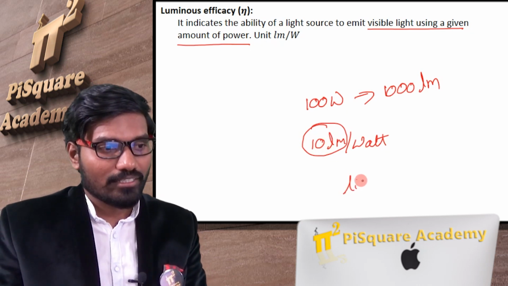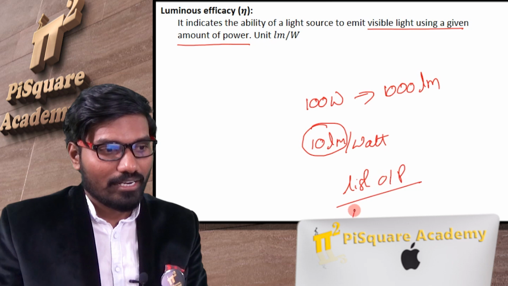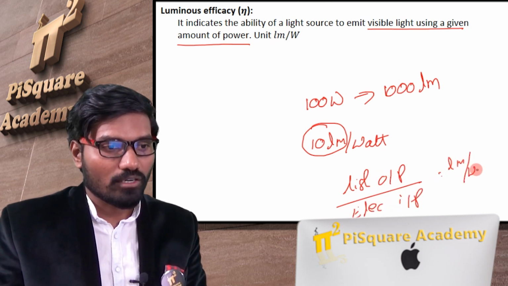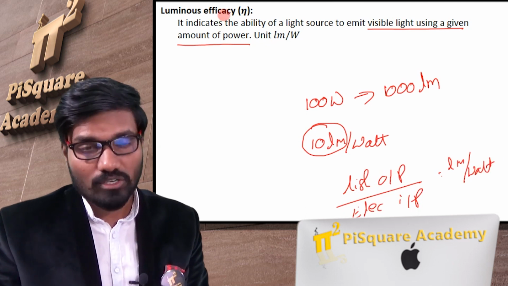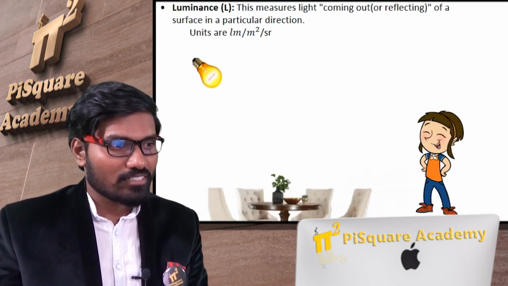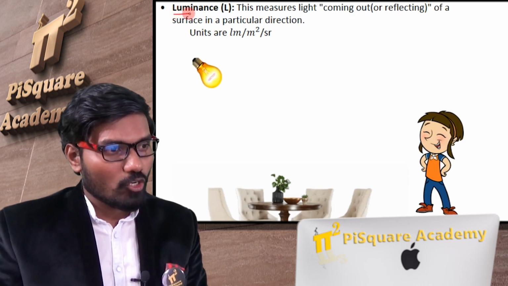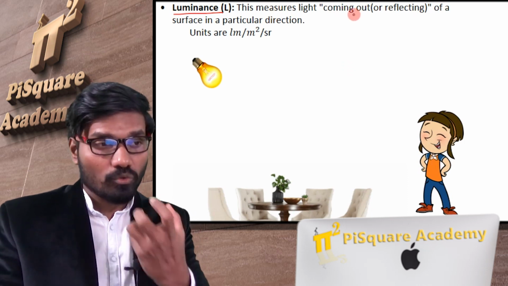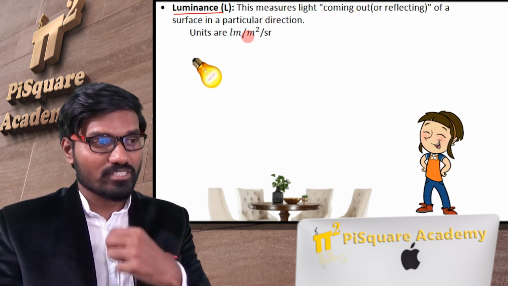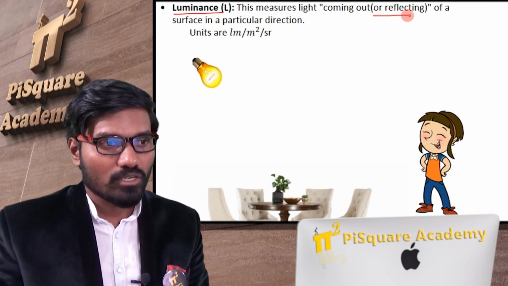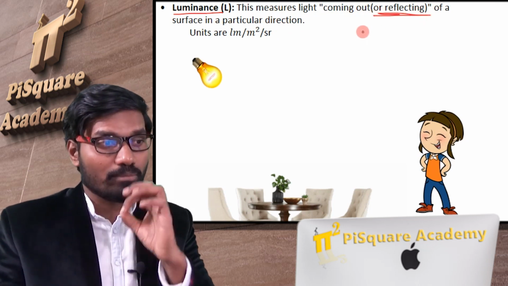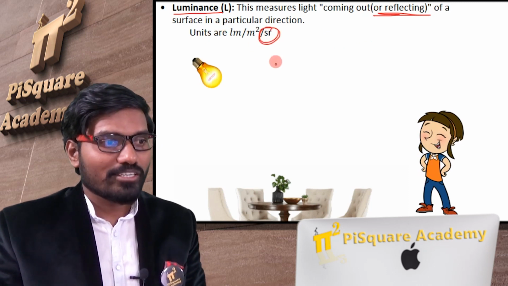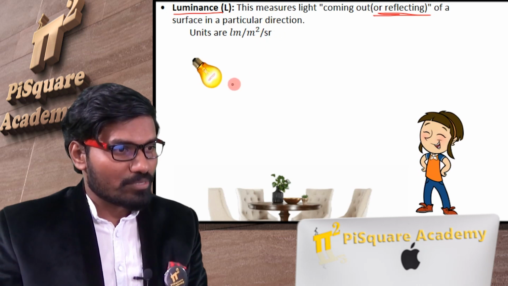Okay, so light output by electrical input, that's what lumen per watt. Efficacy, not efficiency. Next, luminance. This is a measure of light coming out of the surface in a particular direction. That is what? Reflecting from the surface in a particular direction. As we have a particular direction, definitely it is per steradian.